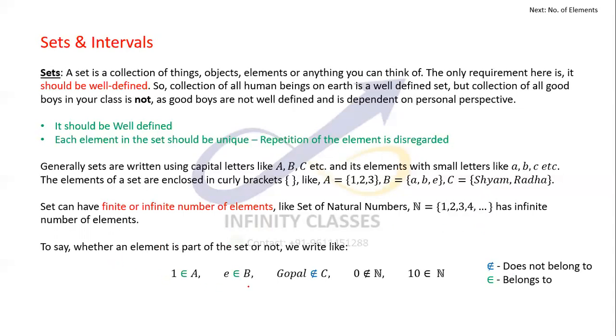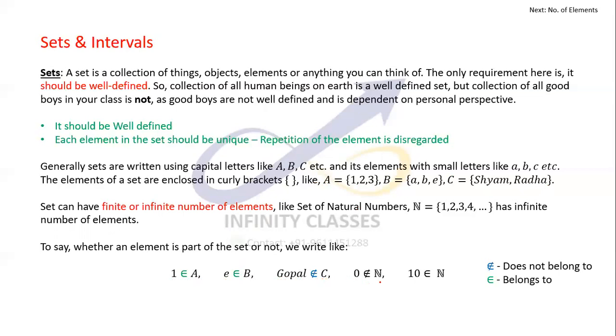Now these are some symbols which you would be using for defining a set, to show whether the element is present in the set or not. Like in this case, A equals 1, 2, 3 is a set. 1 belongs to A. E belongs to B. Gopal does not belong to C because there is no Gopal in the set, right? So Gopal does not belong to the set C.